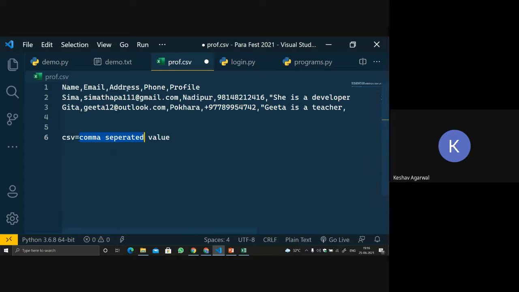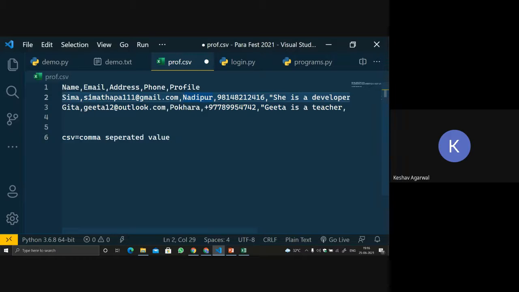The value, Seema, and her email are separated using a comma. The address and the email are separated using a comma. Two values are separated by a comma. If anybody asks you in future, it is a comma separated value, separated using a comma between two values.